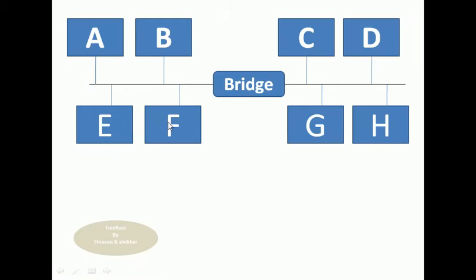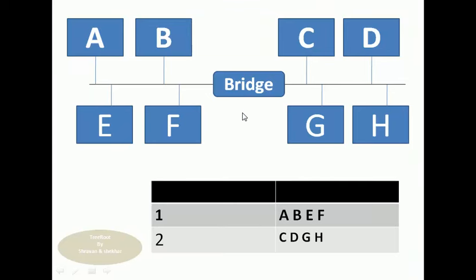Here F is in the first LAN, so it won't allow that message to be broadcast to the second part. So these 4 systems are not included in the traffic. We reduce some traffic by using the bridge. This is the concept of the bridge, how we reduce the traffic.